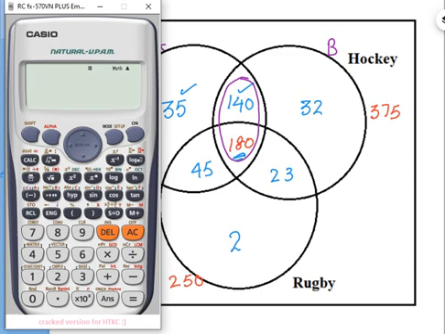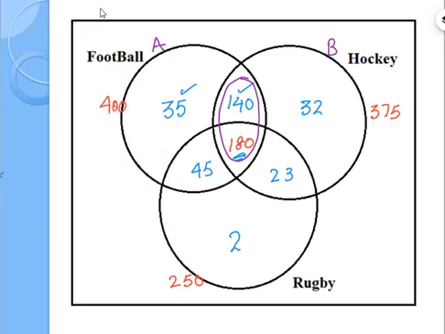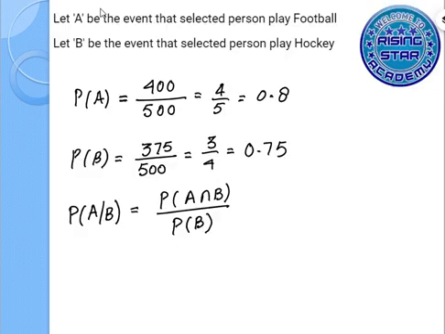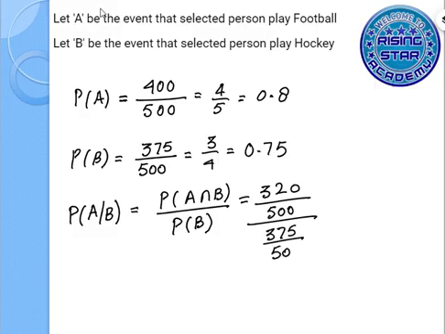So the probability of A intersection B is 320 out of 500, and the probability of B is 0.75 or 375 over 500.